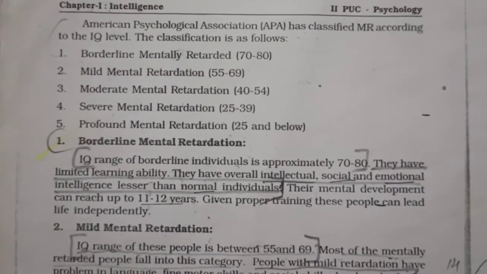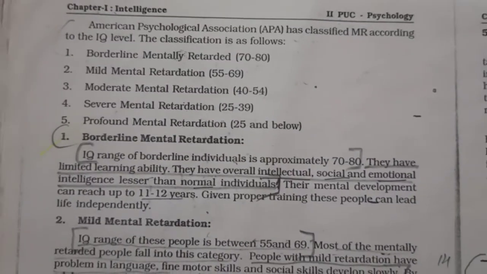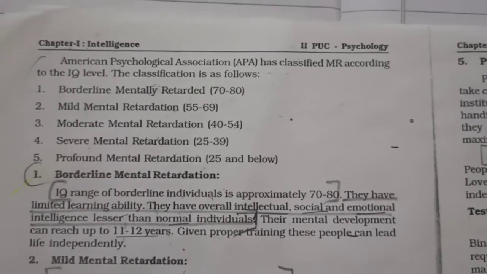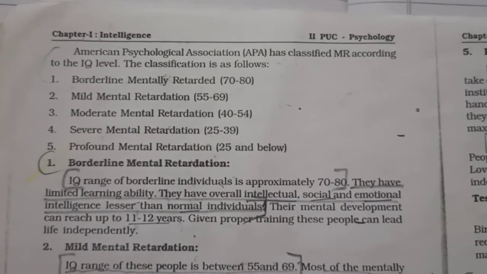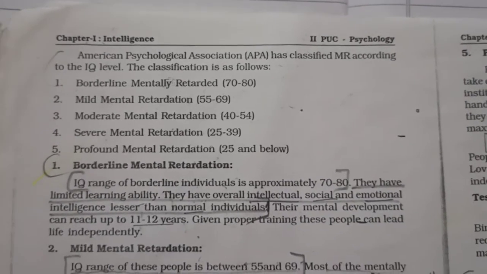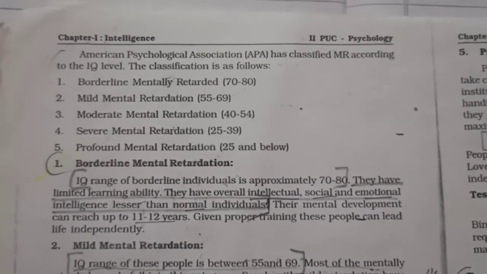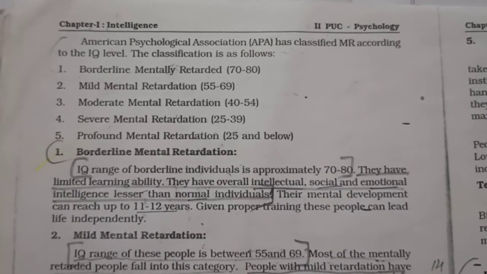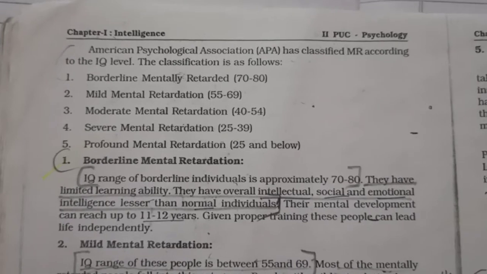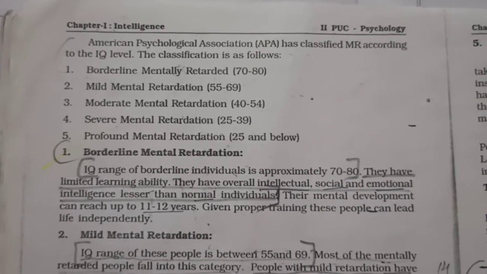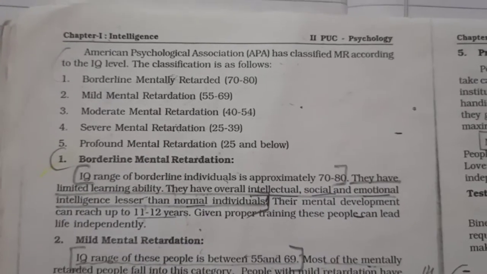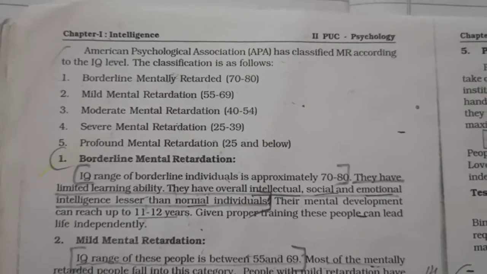The American Psychological Association, APA, has classified mental retardation according to the IQ level. The classification is as follows. This is very important. These five classifications of mental retardation are very important, so please concentrate, and go through them twice or thrice to be perfect.